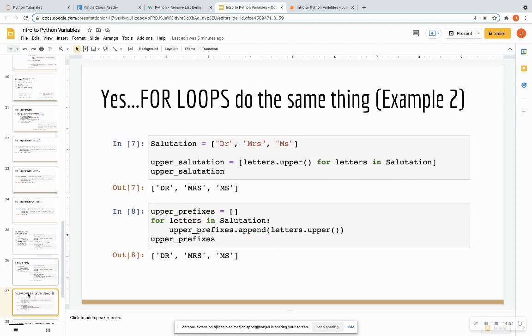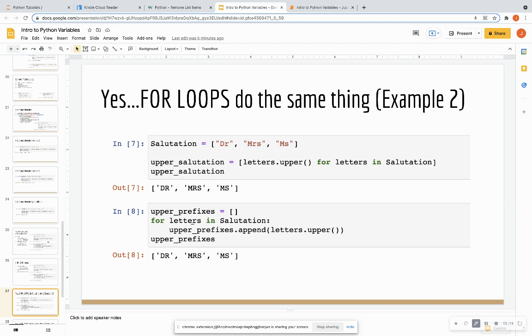So let's look at another example. Our salutation example. Once again, we had our function letters.upper, which is going to go through each item in this list and turn it into uppercase. So for a for loop, we're going to call a new named empty list. Once again, this list has to be a different name than the one up here.